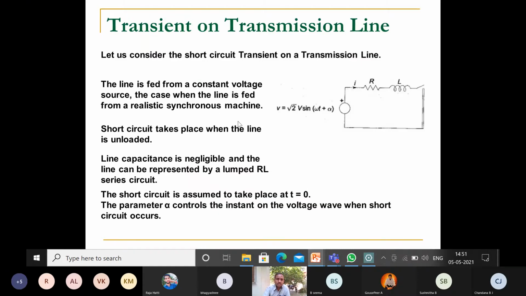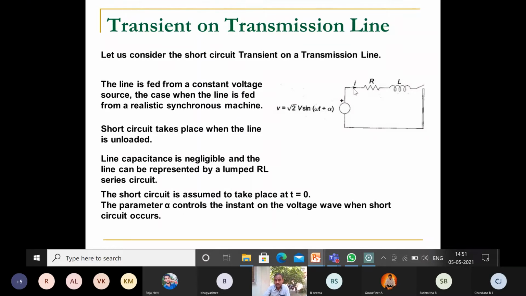So next, this derivation is very important: transient analysis on the transmission line due to short circuit. First is symmetrical fault analysis. In that symmetrical fault analysis, this derivation is important.